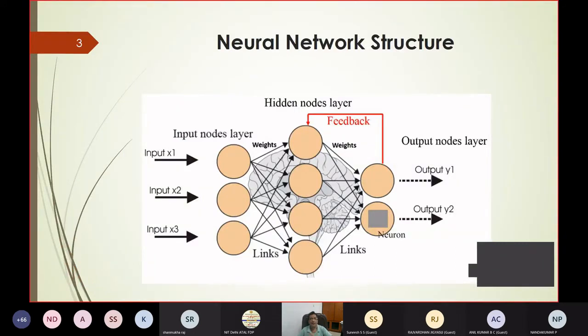Coming to the next, this is a neural network structure. I am going very simply. These are simple, and those who have not worked in neural networks can also understand it. Basically, in the neural network, you know a set of patterns. For example, there is a 3 input pattern, x1, x2, x3. If this is the value of x1, this is the value of x2, this is the value of x3, then you know what is your output y1. So you know pattern 1, you know pattern 2, and likewise you know pattern 1000. So you have 1000 patterns. Now you have to learn it.